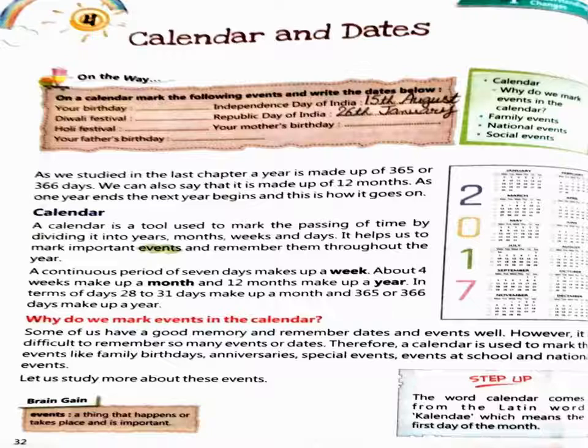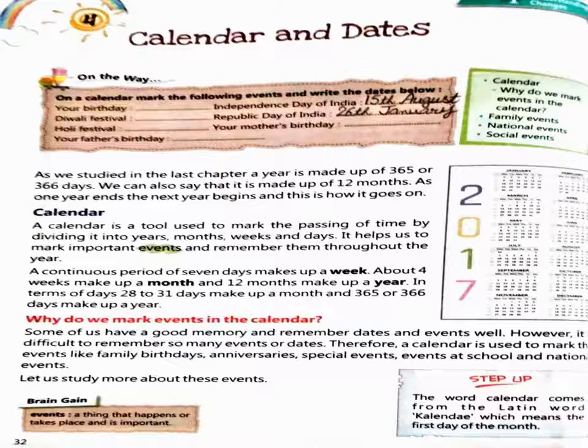A continuous period of 7 days makes up a week. About 4 weeks make up a month and 12 months make up a year. In terms of days, 28 to 31 days make up a month and 365 or 366 days make up a year.